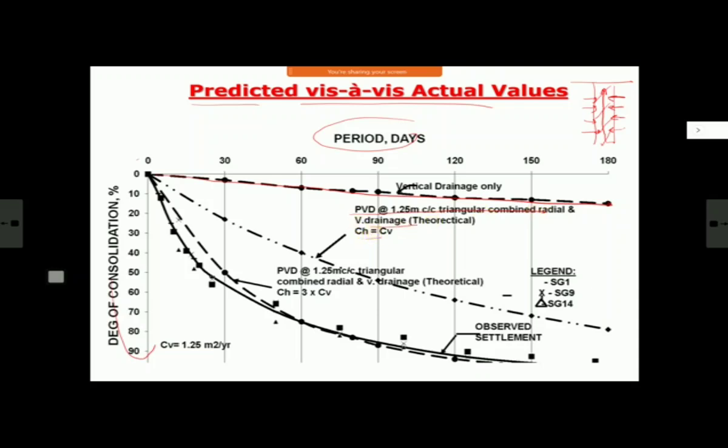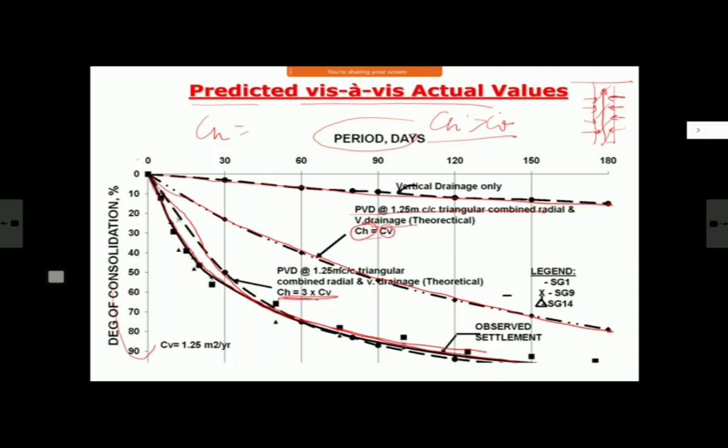Now there is a coefficient of consolidation, and coefficient of consolidation in vertical direction is CV, in horizontal direction CH. Normally your CH is more than CV, but for that you have to do a directional permeability test, which is difficult. So many times for the sake of simplicity, you assume CH equal to CV. So if you assume CH equal to CV, then this will be your predicted degree of consolidation. And if you assume CH equal to 3 times CV, then this is your predicted degree of consolidation chart, and this firm line is the actual chart. So what they are trying to say is that if you can do a directional permeability test for horizontal direction, and if your CH is more than CV, you can take advantage of this time also.